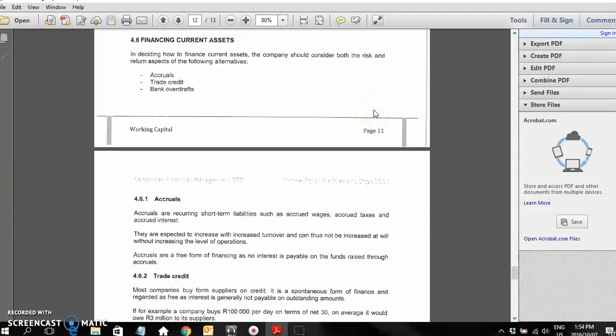Okay, this is part 3 of working capital management, where we'll look at how to finance the current assets. So when we decide to finance the current assets, the company should consider the risk involved and then the return on the possible alternatives. So we'll look at 3: accruals, trade credit, and bank overdrafts.